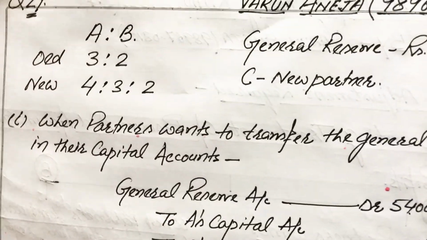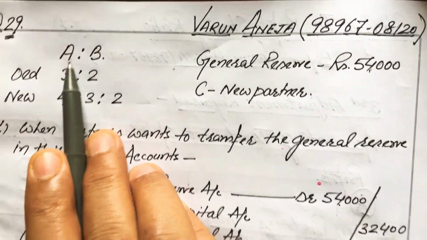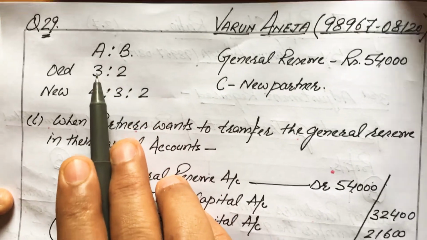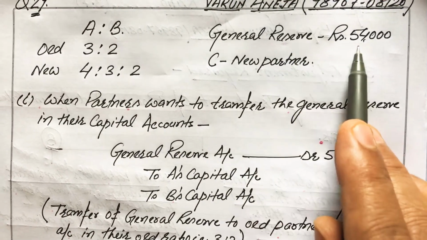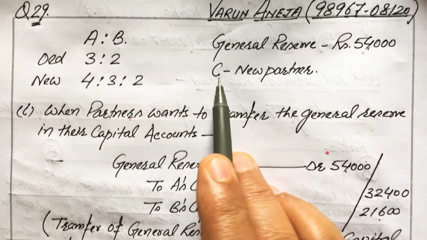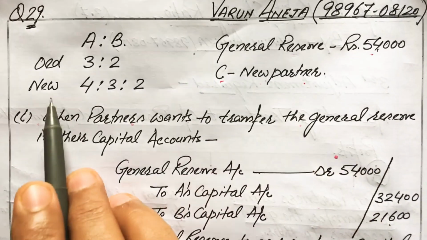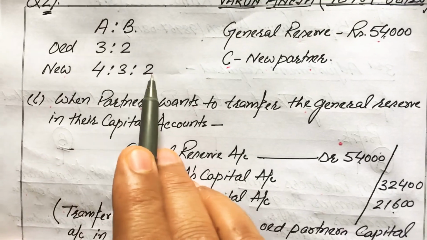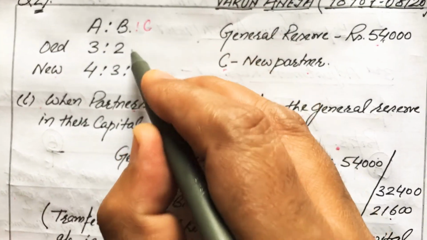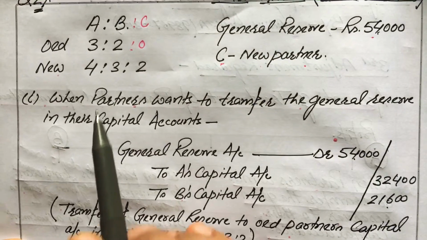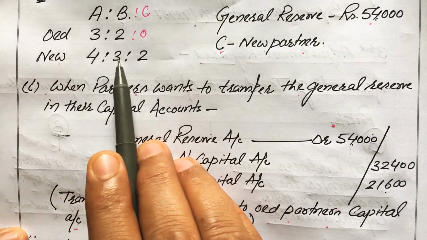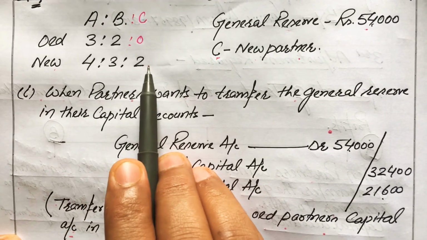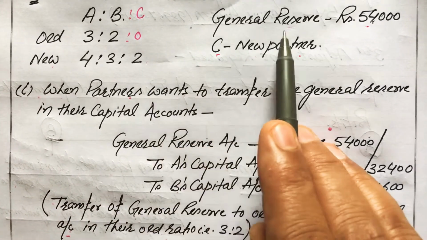And if we brief up this question, then in the given question there are A and B partners. Their profit sharing ratio is 3:2. Their balance sheet shows a general reserve of rupees 54,000. C is admitted as a new partner, and the new profit sharing ratio between A, B and C... Earlier C is not a partner, that's why C's share is 0. But now C is also a partner, and the new profit sharing ratio between A, B and C is 4:3:2. We have to give the treatment of general reserve.